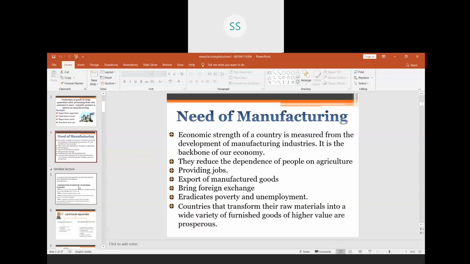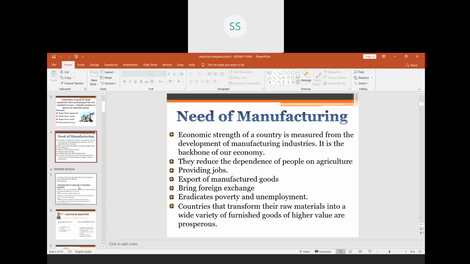Explain. So the question will be an inverted commas question: the economic strength of a country is measured by the development of manufacturing industries. Explain. So when this question comes, you have to explain the importance or need of manufacturing.